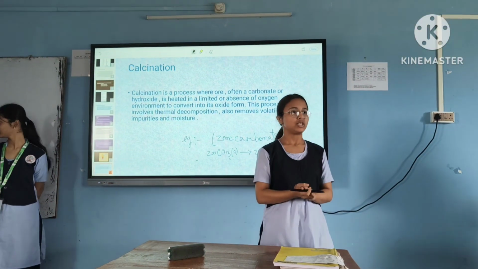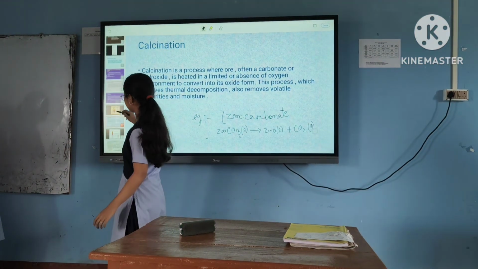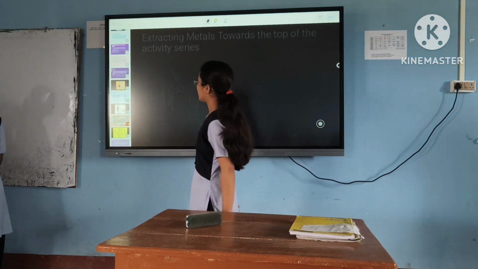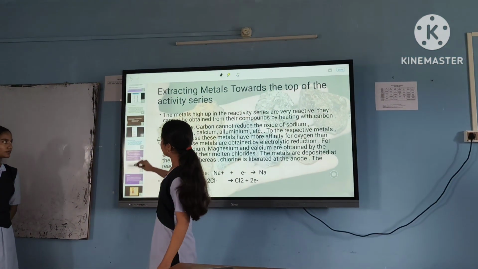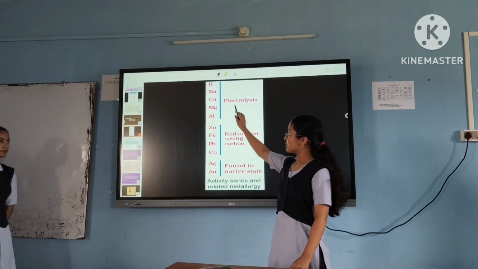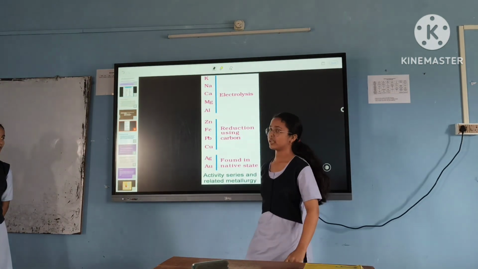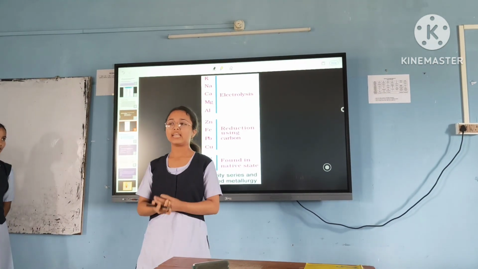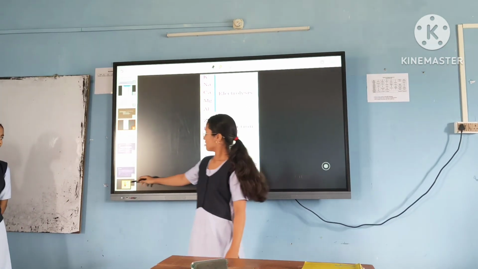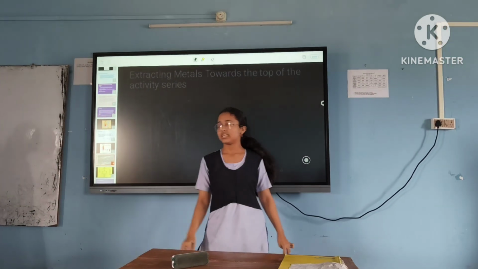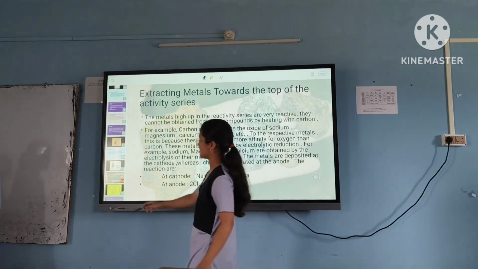And today we are present to draw your kind attention towards the extraction of metals at the top of the reactivity series. So first of all, let us see the reactivity series first. At the top of the reactivity series are metals like potassium, sodium, calcium, magnesium. These metals are so highly reactive that they can't be reduced just through carbon reduction or oxidation. These metals can be simply extracted from their mineral ores by the process of electrolysis.